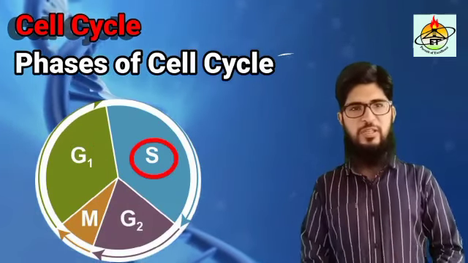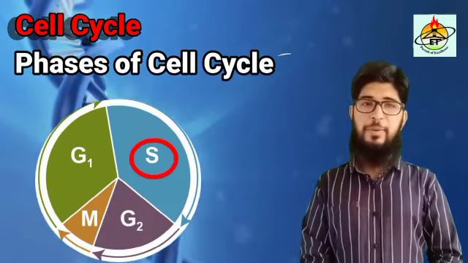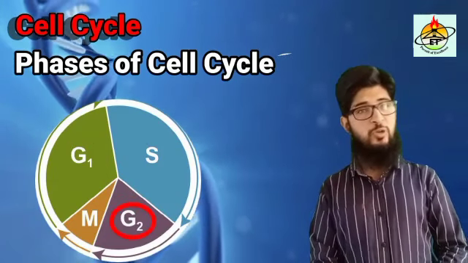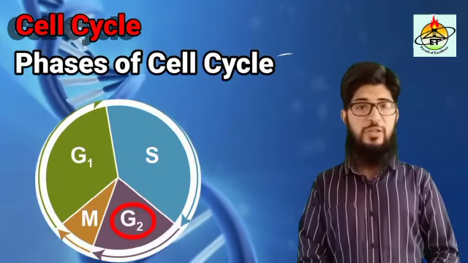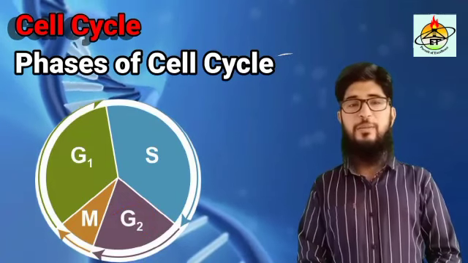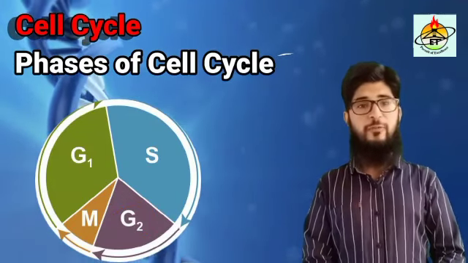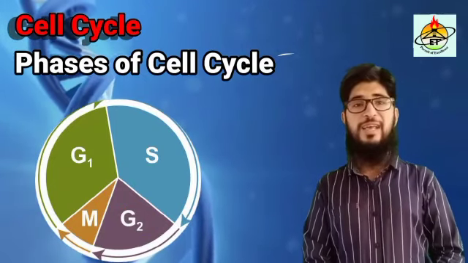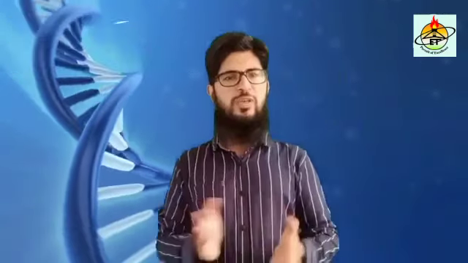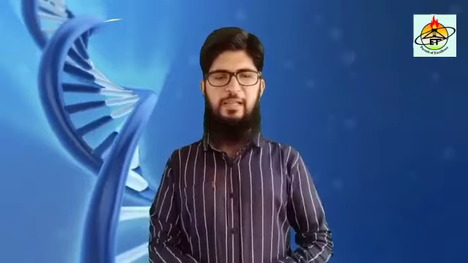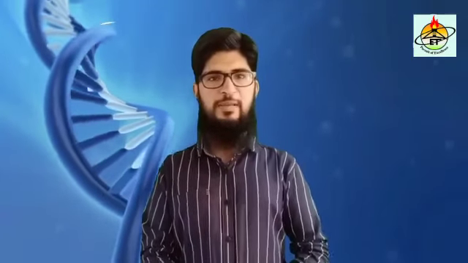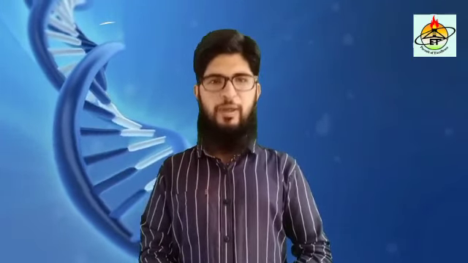And in S phase or synthesis phase, DNA actually replicates, and in gap 2 or G2 phase, the cell prepares for the division and synthesizes the proteins like tubulin protein and other proteins required for the division, and also synthesizes some ATPs. So this was an introduction of cell cycle, and in our next video we will discuss the phases one by one in detail.